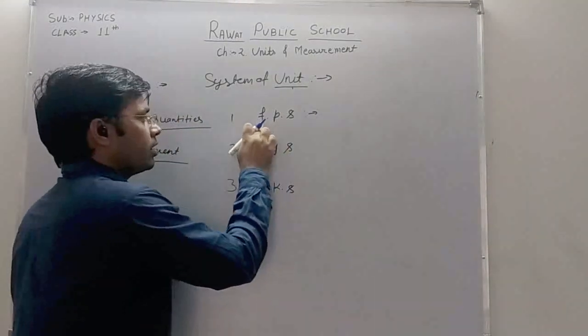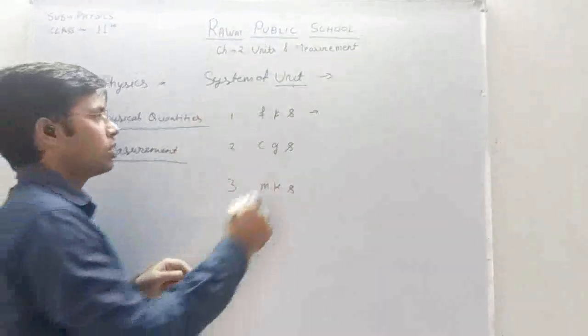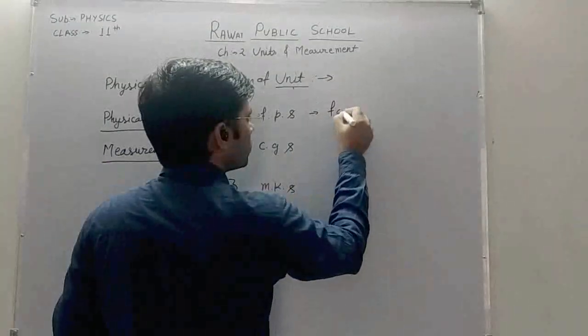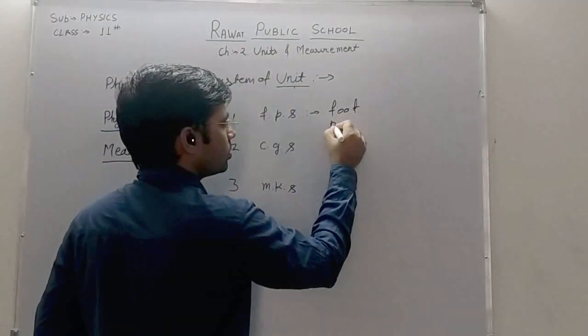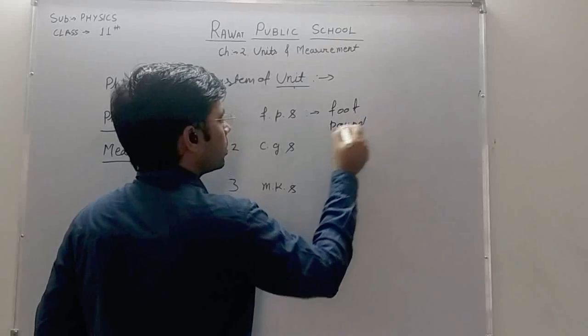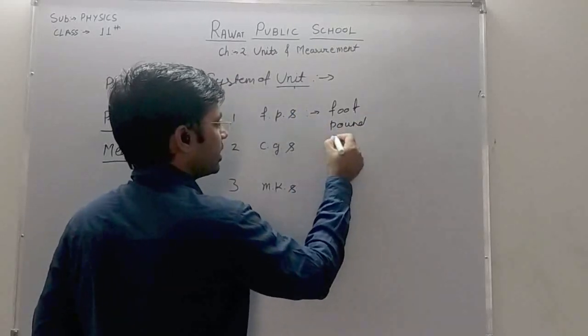Now see, in FPS, F stands for foot, P stands for pound, and S stands for second.